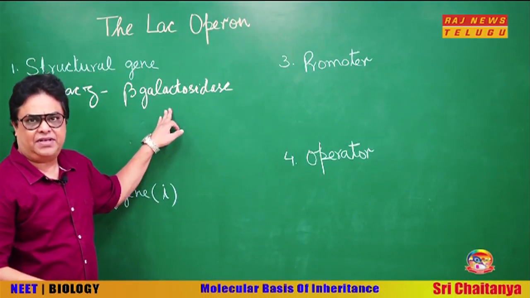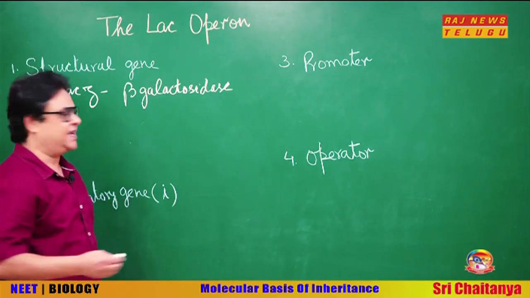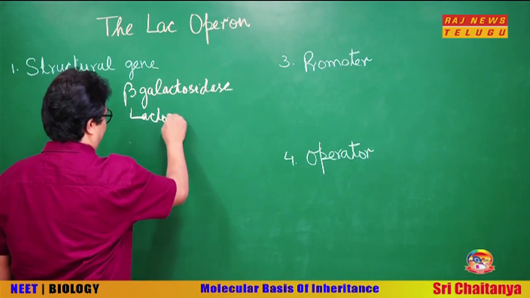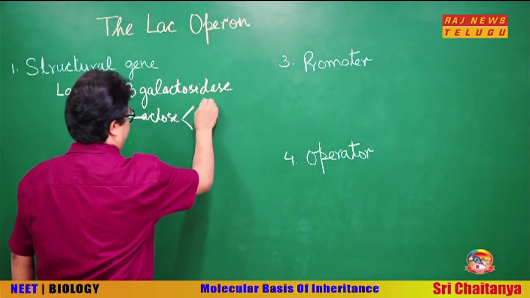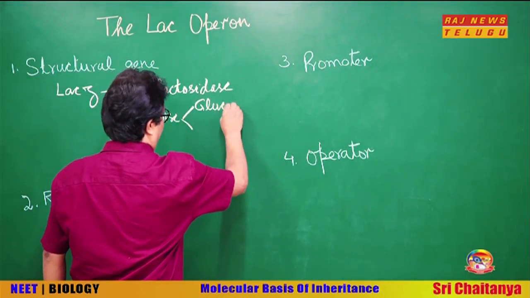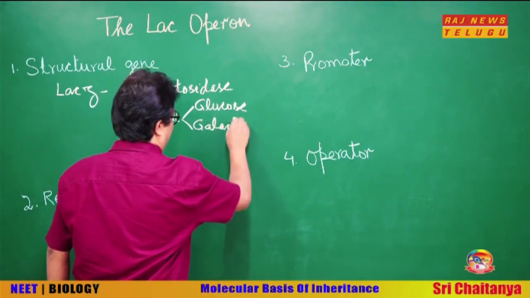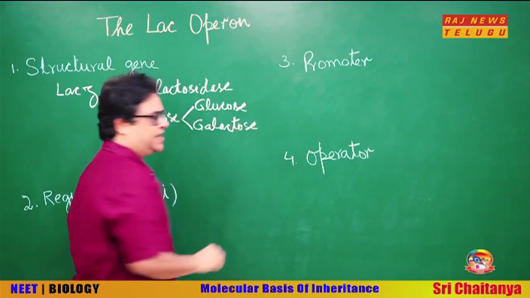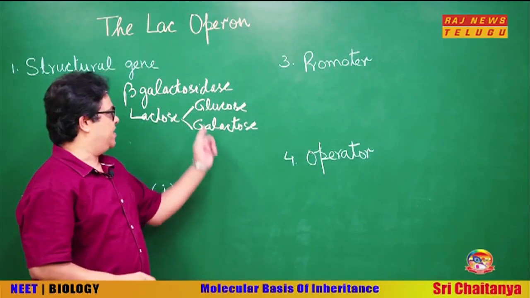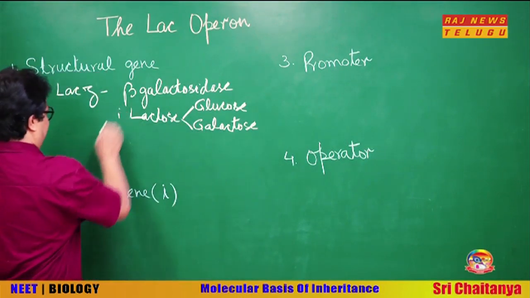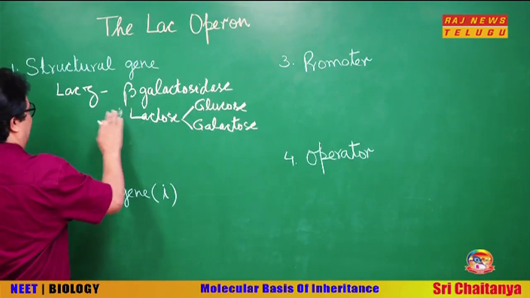This enzyme splits the disaccharide lactose into 2 monosaccharides, glucose and galactose, because the main energy source for the bacterium E. coli is glucose. Okay. So, this is the first one, LAC-Z.